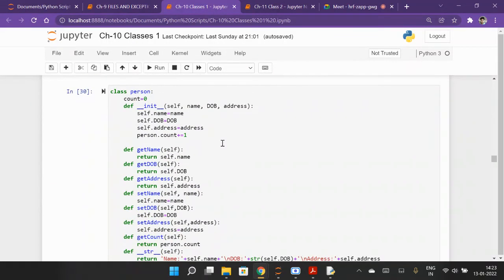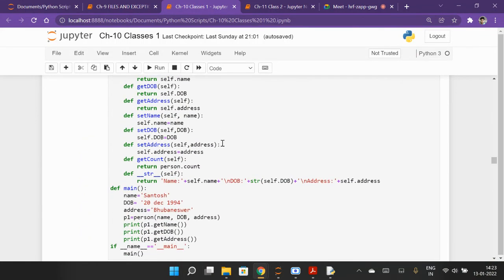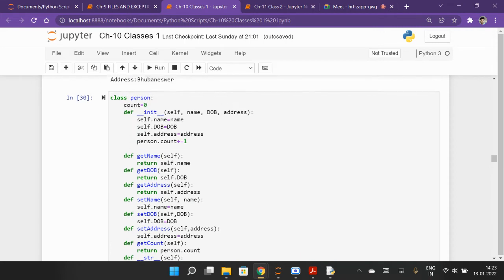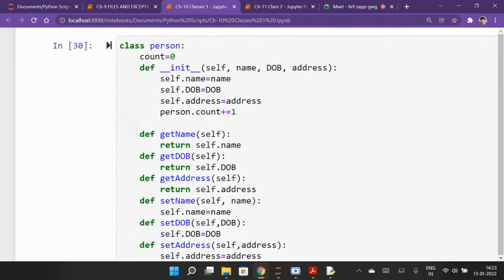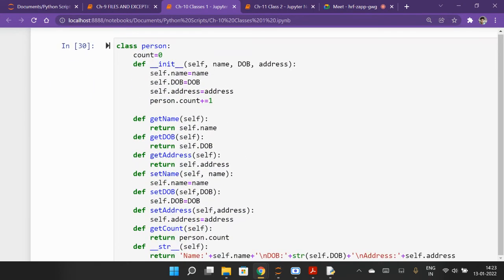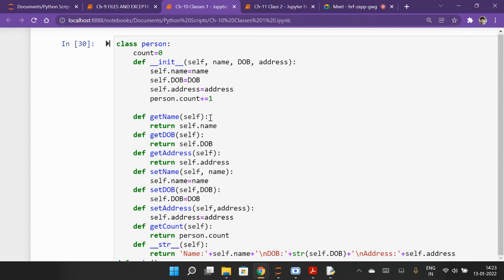Here, this one, right? Yes, you can see this. The same program is written here. Class Person, count initialized to 0, def __init__(self). This initializes the object self.